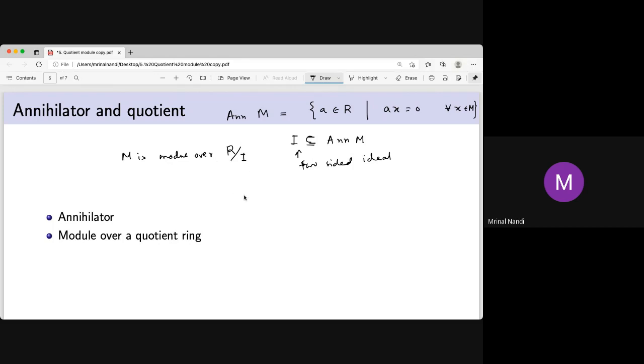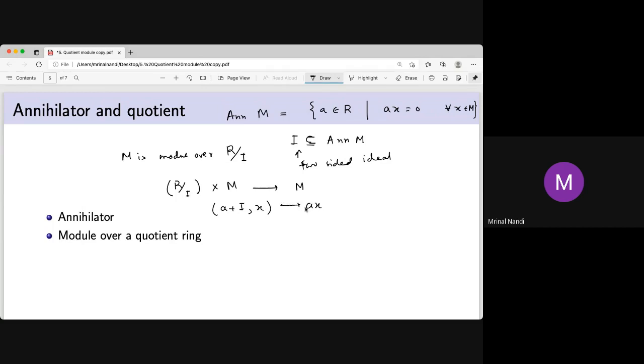And how do you consider this like that? M already has the group structure, the addition. You need the scalar multiplication. So you have to define this thing. How do you define it exactly? There is a natural choice: you should take it as AX.